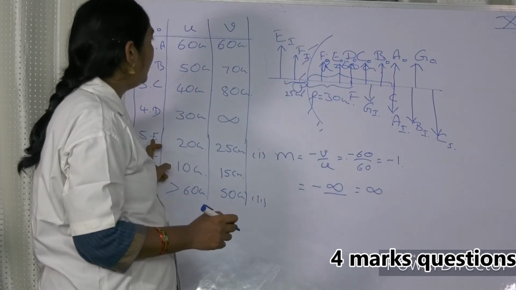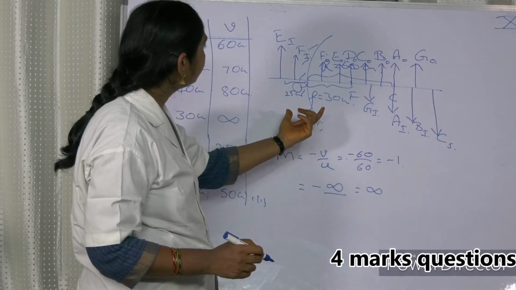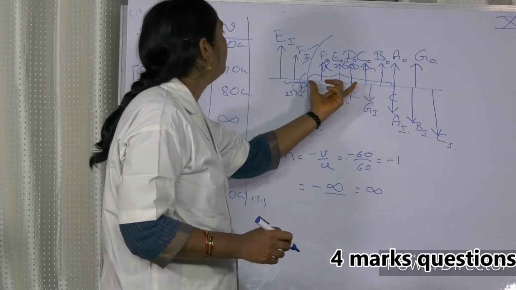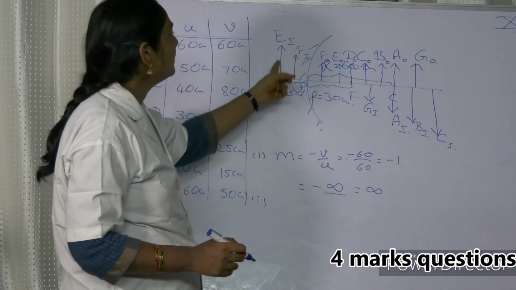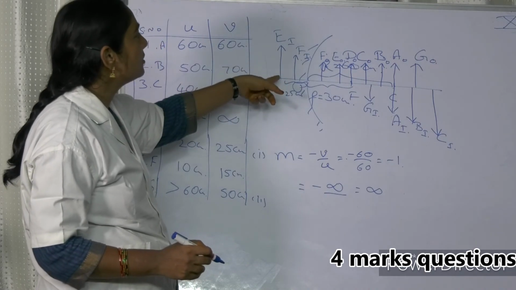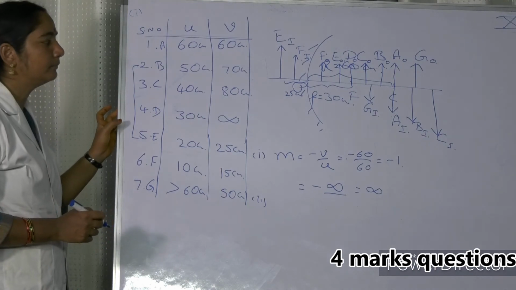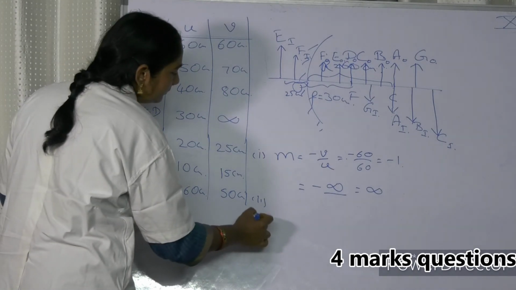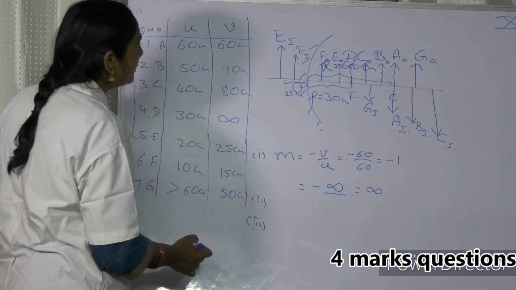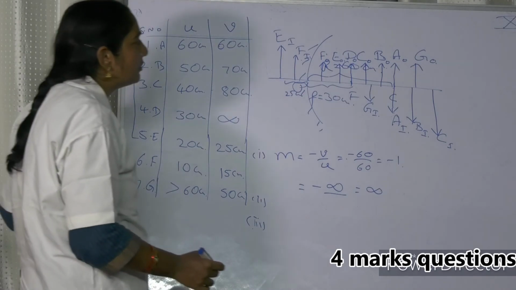In the case of E, you are putting your object between P and F, so the image is virtual, erect and magnified. That's all. Next one. Question number C. In which observation is a diminished image formed? Diminished image is formed in the 7th observation.